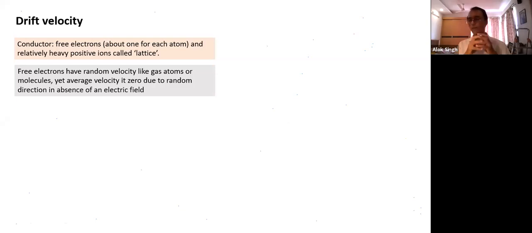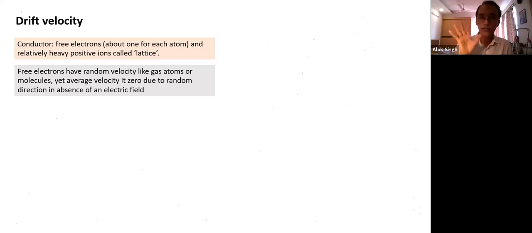As we have seen, suppose there are 6 vectors with equal angular spacing with each other. All of them add up to 0. Here there are numerous of them. Average velocity due to random velocity in absence of electric field is 0. If we take 10 to the power 20 electrons, each one of them has at an instant a certain velocity. If you take the vector sum of the velocities, it will come to 0, and it comes precisely to 0 if numbers are larger. Actually, for a very large number, mathematical models work very precisely.